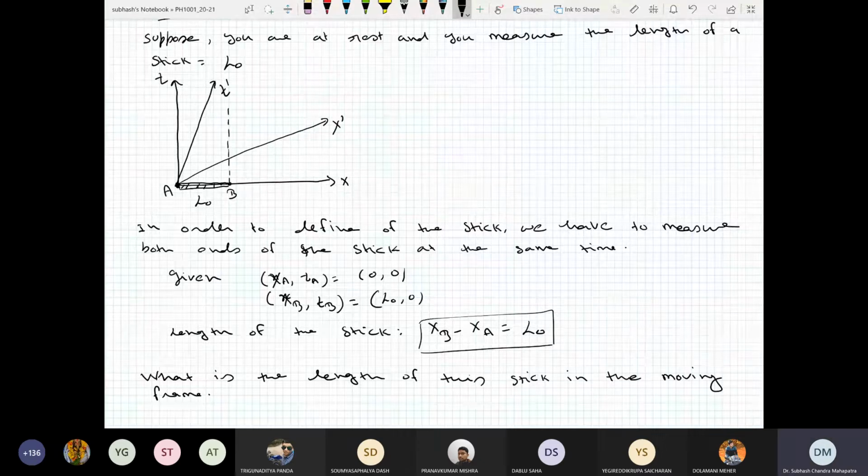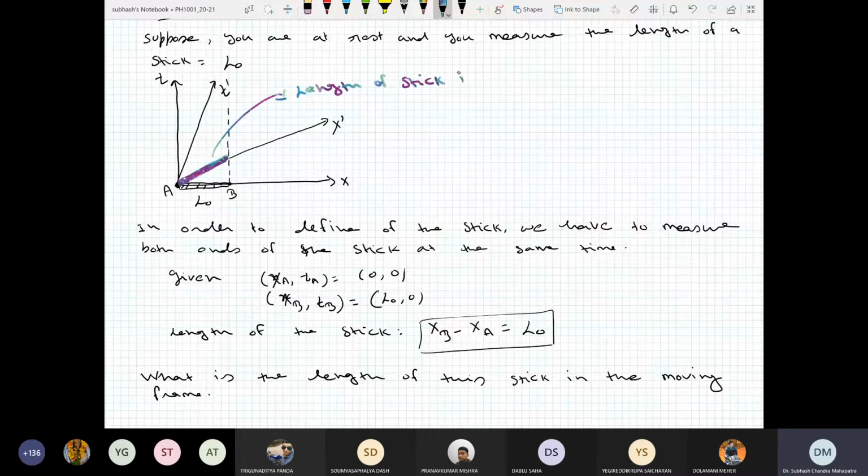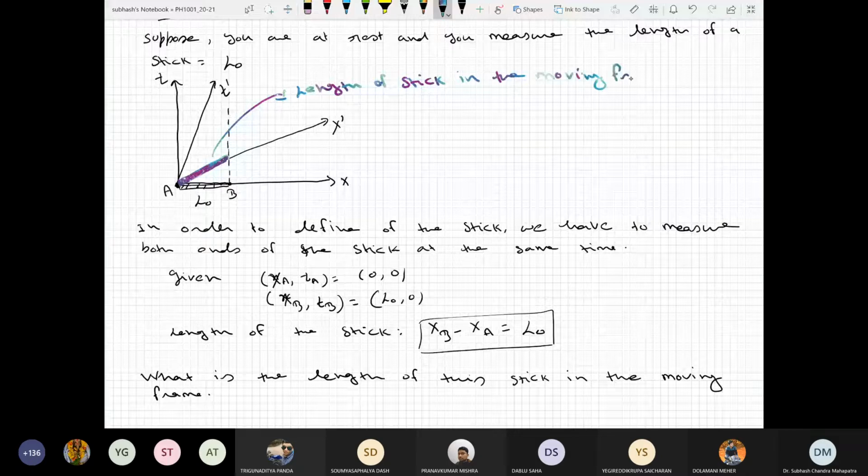So the moving frame will see the length of the stick as this, in a different color. Let's call that length L.